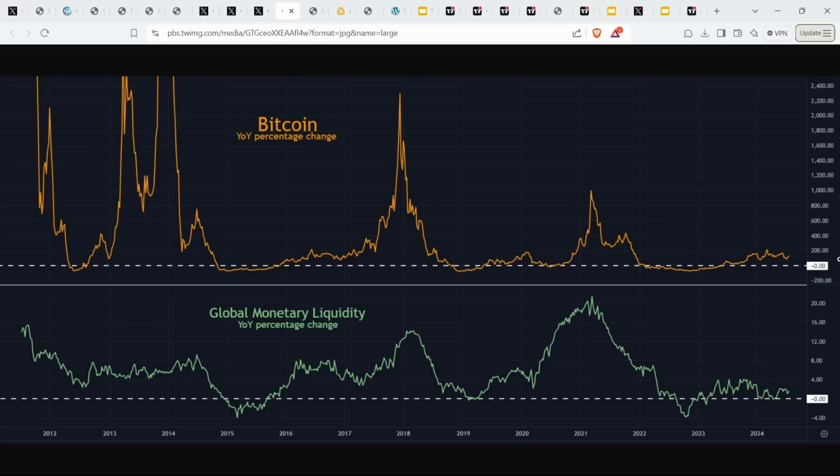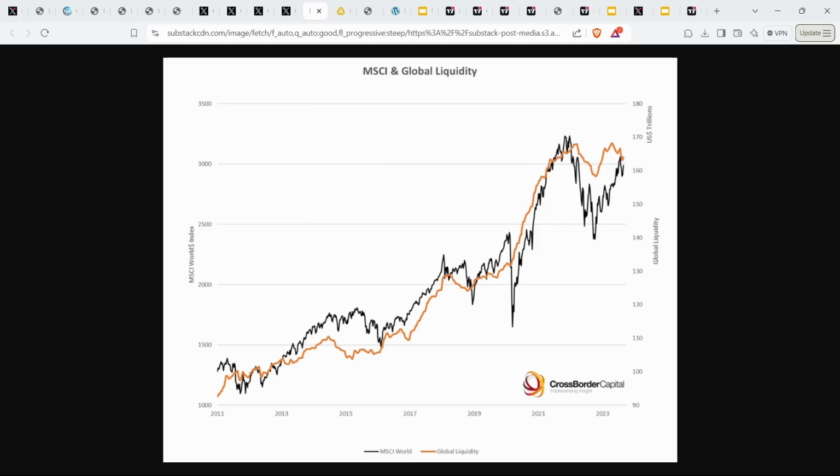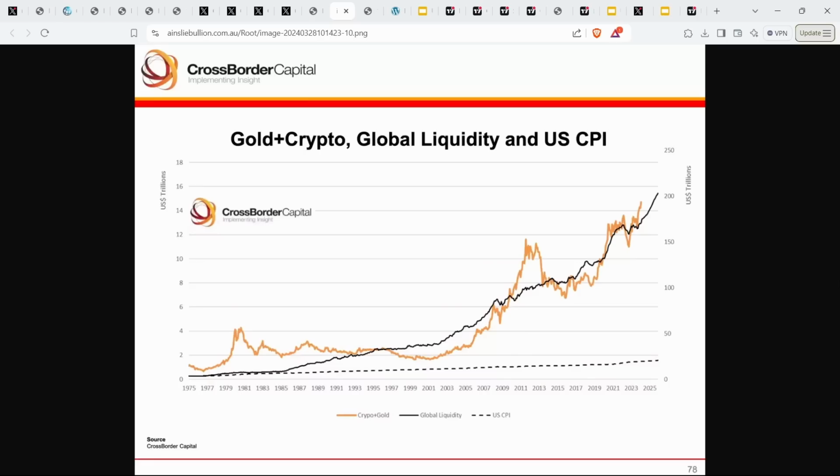Likely that will come down, but historically that has been the correlation, whereas gold has a correlation of more like 1.5. So when global liquidity rises by 10%, gold will rise by 15%. And this can be seen slightly more easily on this chart here, where the correlation of global liquidity, which is the orange line, versus the MSCI World Index, which essentially is a stock market index, they have a very close correlation. And when you get huge jumps and spikes in liquidity, then you will also have a spike in the price of this index. And the same is very much true for the price of gold and crypto when compared to the global liquidity index.